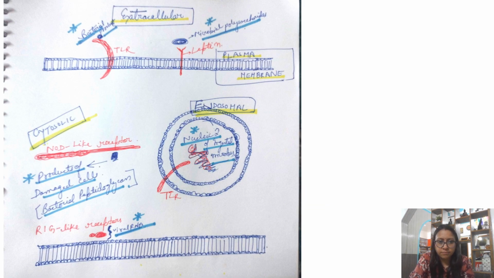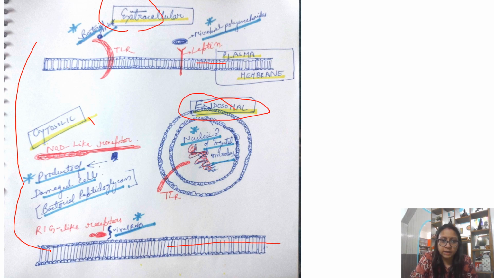So this is the diagram. This is there in Robbins, I have taken it from there. See, this is representing a plasma membrane, a bilayer plasma membrane. This is your plasma membrane and this is your plasma membrane below. So this area is extracellular, here is the endosomal compartment, and here is the cytosolic compartment.